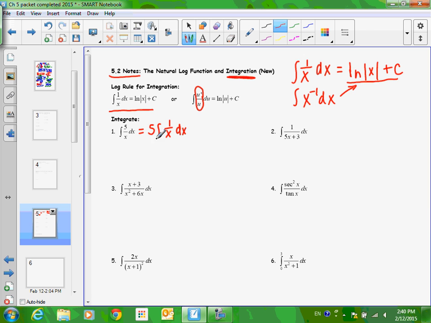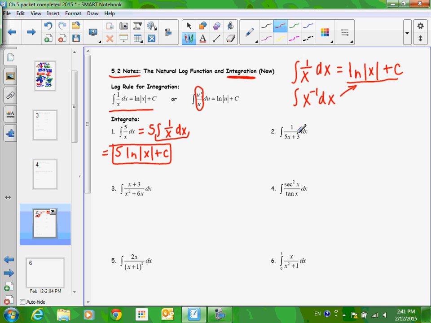Now, this thing right here is exactly what we just talked about, and so my answer is 5 natural log of absolute value of x plus c. What we're going to repeatedly see today is that when you have integral 1 over x dx, or if it was any other letter, 1 over r dr, that's all the same thing. It's natural log.